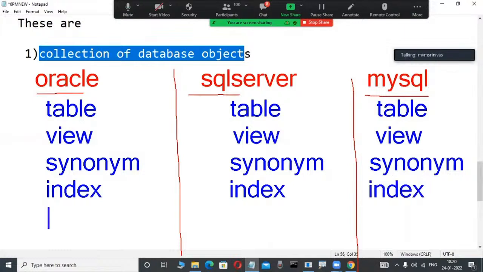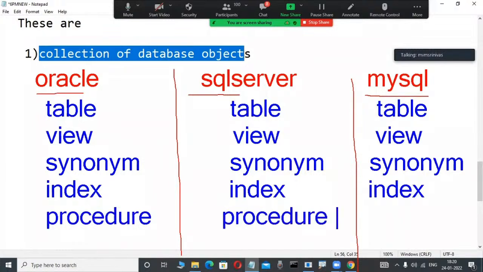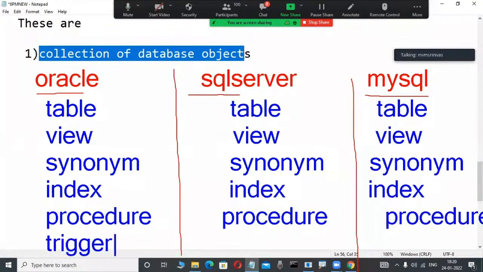Some terminology, big concepts only. Now a procedure is there, available in all of them. Trigger is also a database object, available here too. That is why relational data model products contain three components, and the first component is a collection of objects: tables, views, procedures, functions, triggers, packages, and many more. If you are a first-time newcomer, having an idea of this is enough.